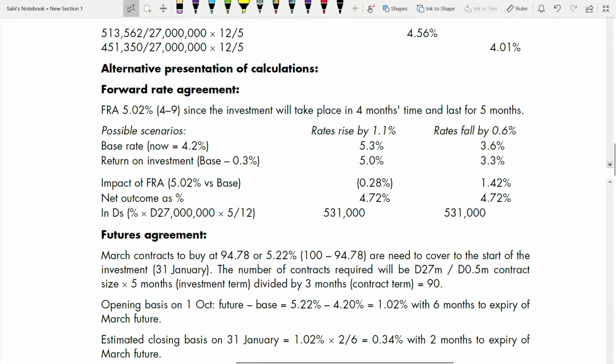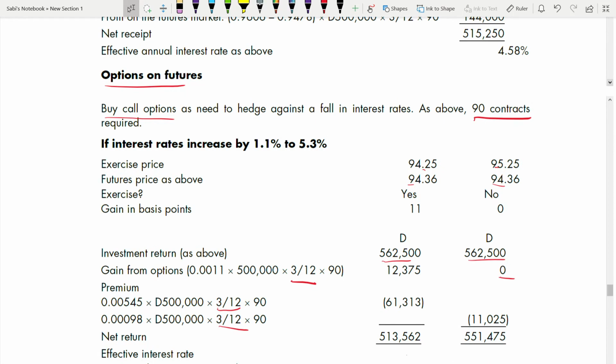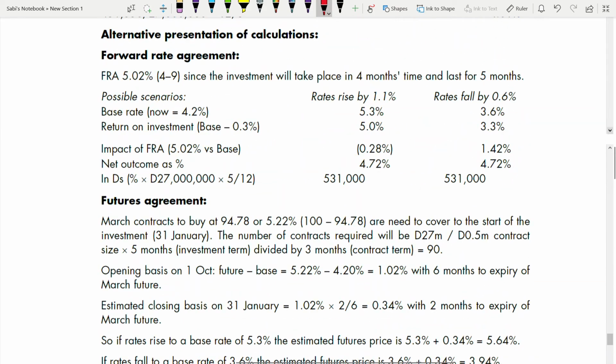Now, alternative presentation of calculations. Go through this also. You should know both ways of calculating. What did you do here? Here you took exercise price, future price. Here when you go and take, you are going to deal in interest rate. Interest rate you are going to deal in. That is all the difference.